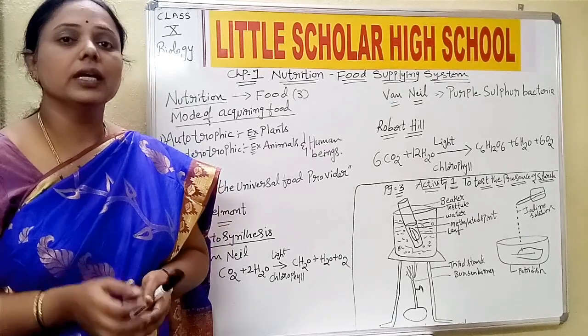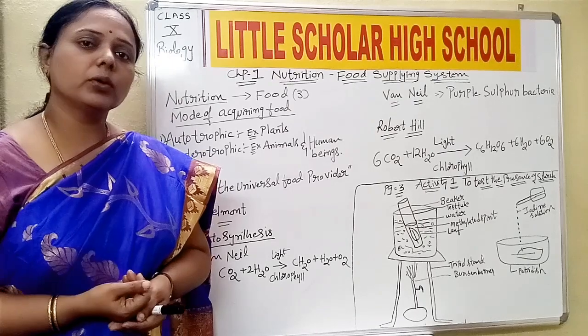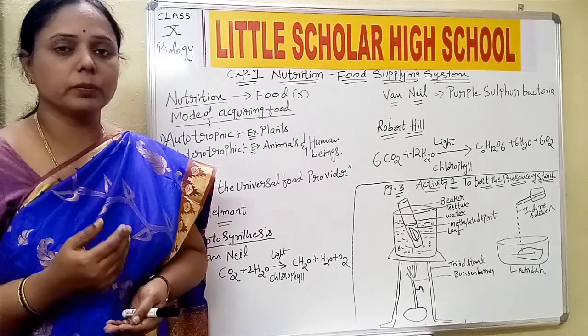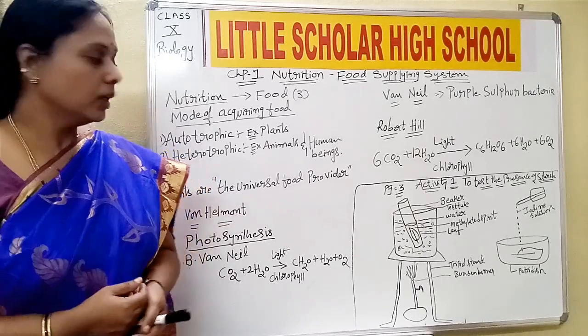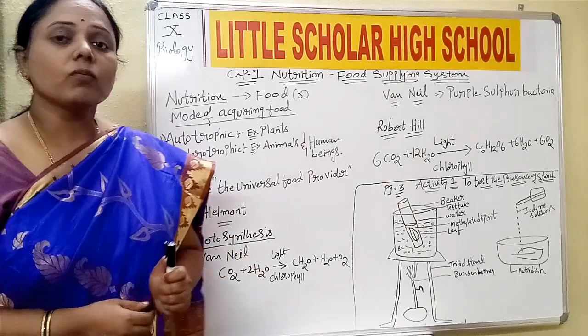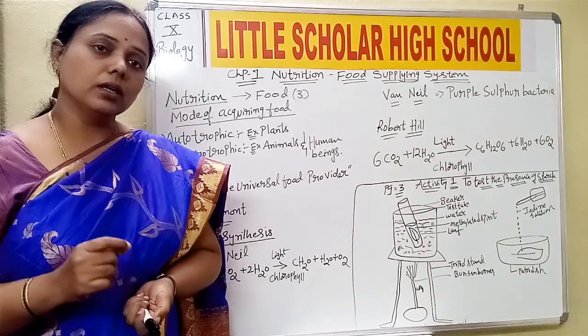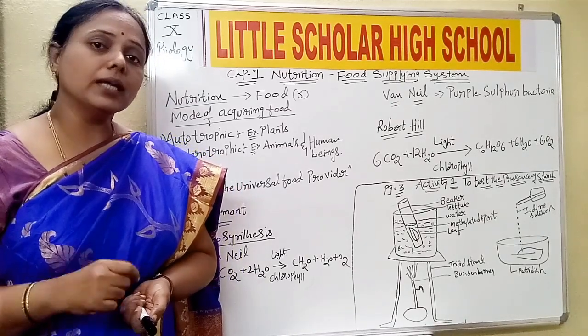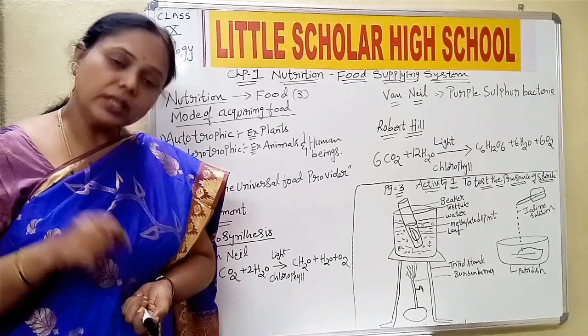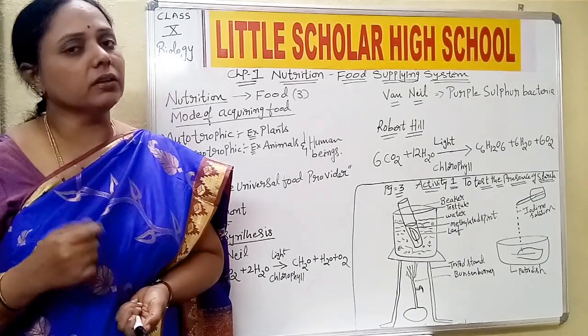It is a very complicated process, and in between there are various intermediary products formed. Now, as per von Helmont, photosynthesis is one of the processes, but plants get minerals not only from the soil but from various other factors.